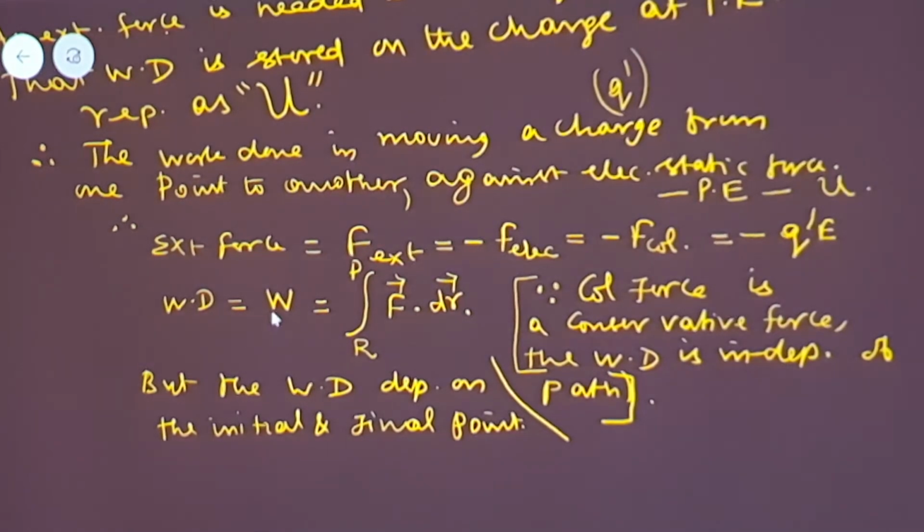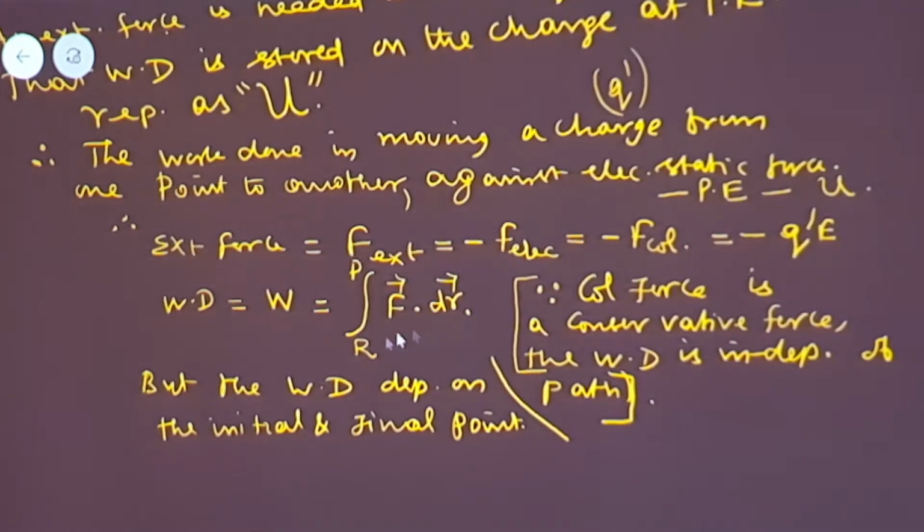In general, we can say work done is equal to force into distance. By considering a small distance dr, I can say work done as dw. On integrating it, I will be able to get the total work done W. So W is equal to the integral of r2 to p, F vector dot dr vector.